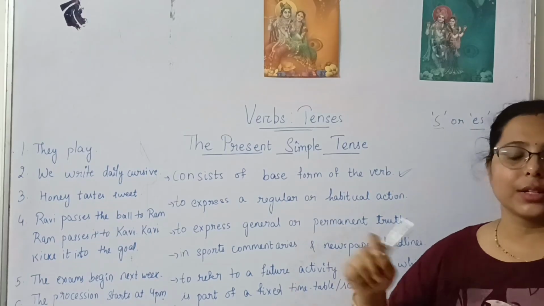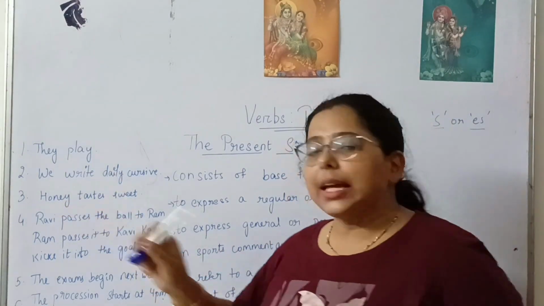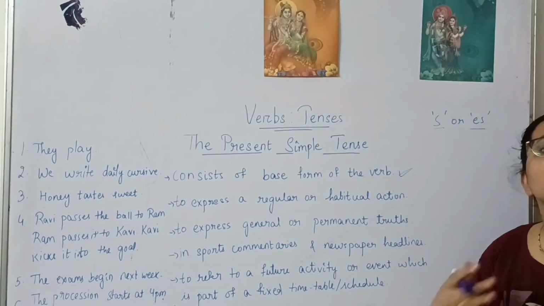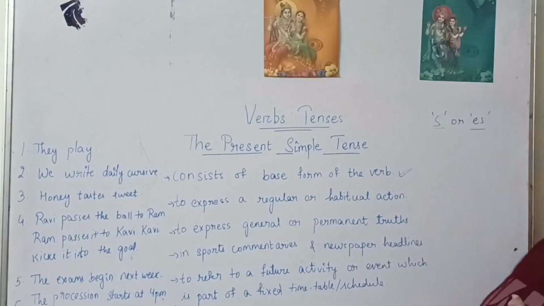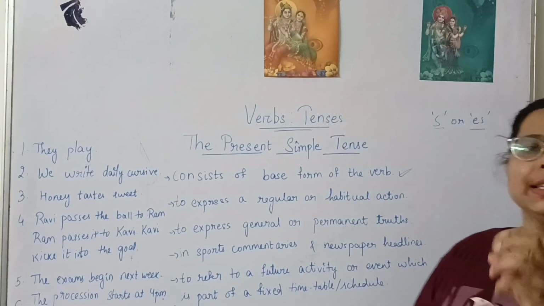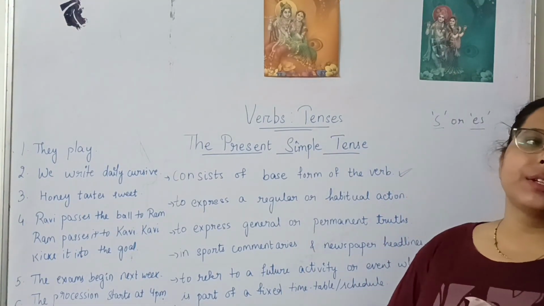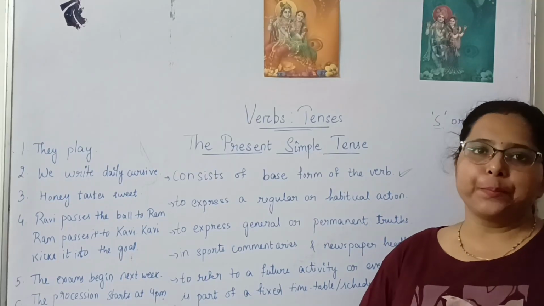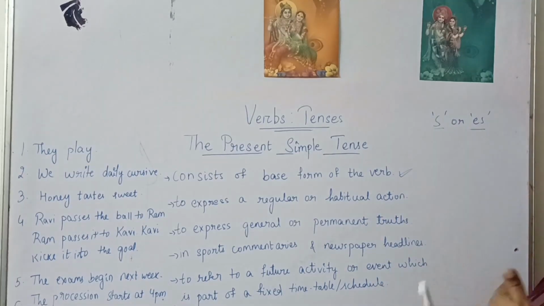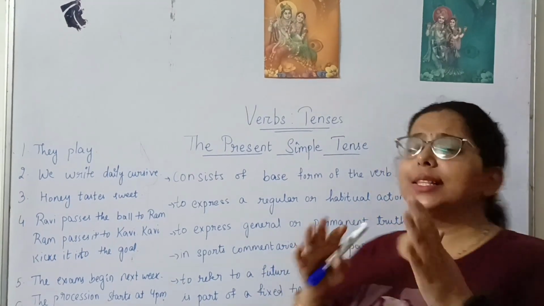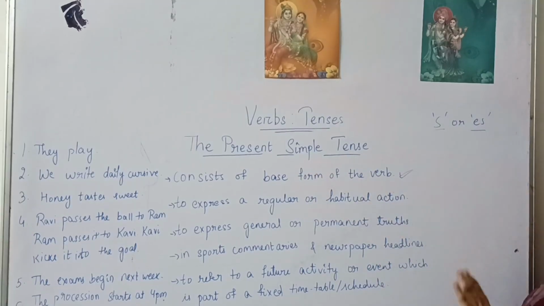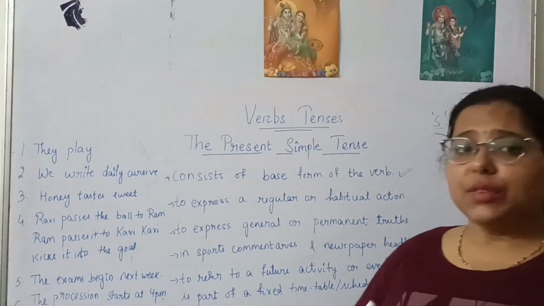The words can be jumbled up, but remember, we write daily. So it's a regular action. I learn German regularly. So whatever action happens on a regular basis, in those cases we use the simple present tense, the base form of the verb.